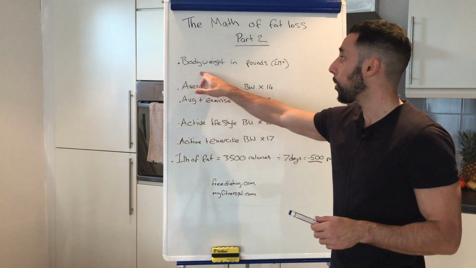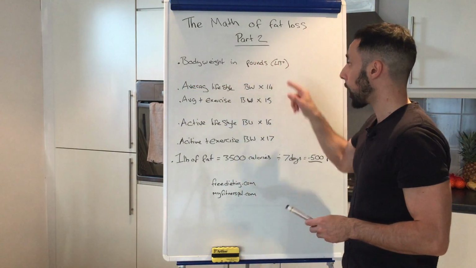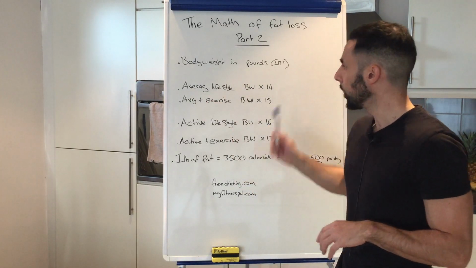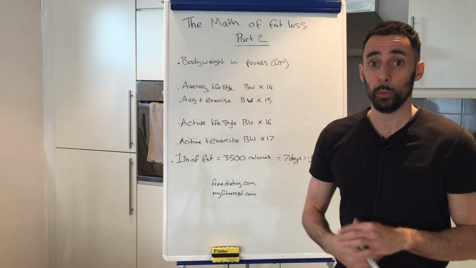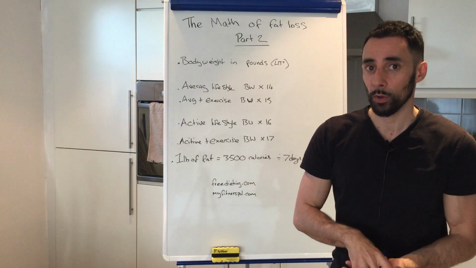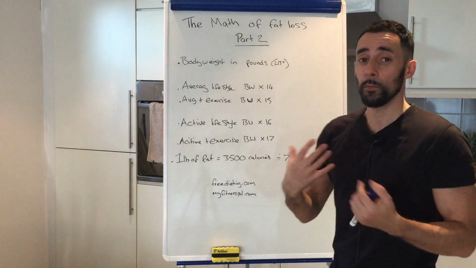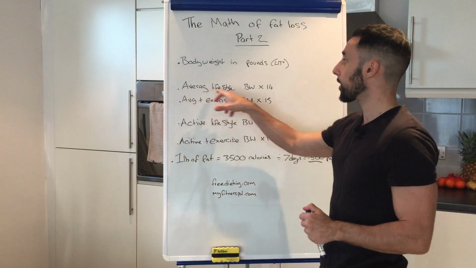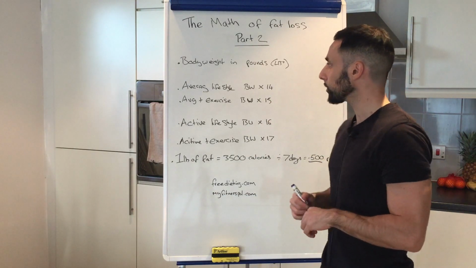First thing you're going to do is take your body weight in pounds, all right? Not kilos, not stone. Body weight in pounds. And you're going to times your body weight by one of the 4 multipliers. So, first 2 multipliers, the average sedentary lifestyle of 2016-17, where we spend most of the day sat down in front of the TV or in the office at a desk in front of a computer. So we don't move much, but we spend most of our day sat down. That's the average lifestyle these days. So average lifestyle, you're going to take your body weight in pounds and times it by 14.